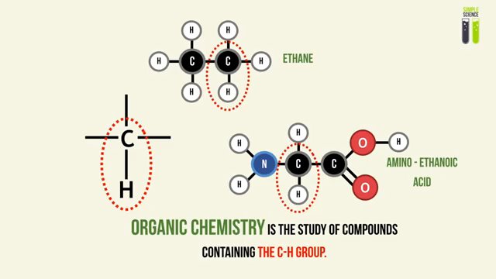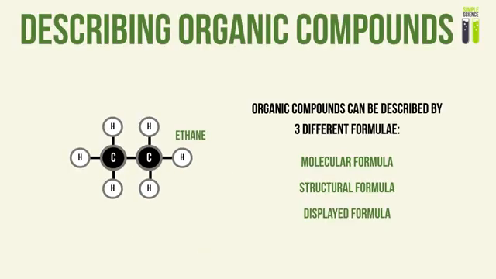Okay, cool. Now we go to learning about how to describe organic compounds. A first step to describing organic compounds is having a symbolic way in which we can describe them. So we commonly use formulae to describe organic compounds. There are 3 main different types of formulae.